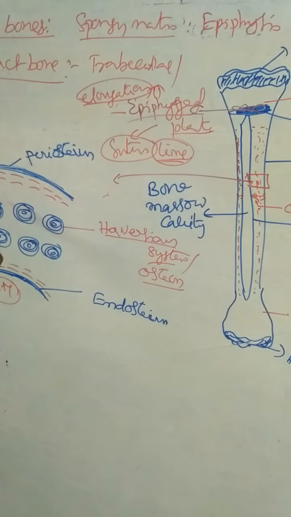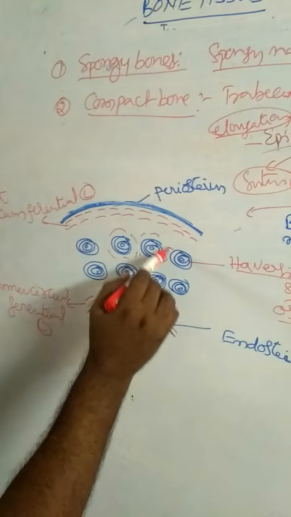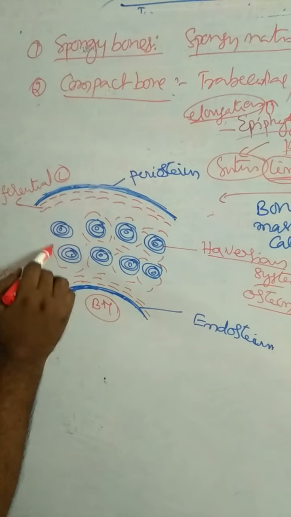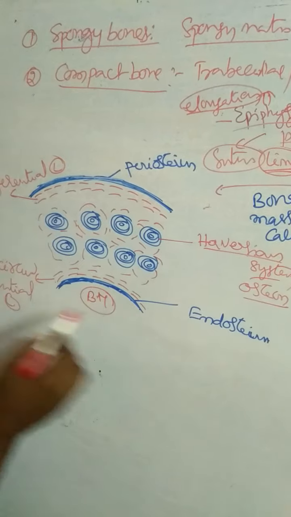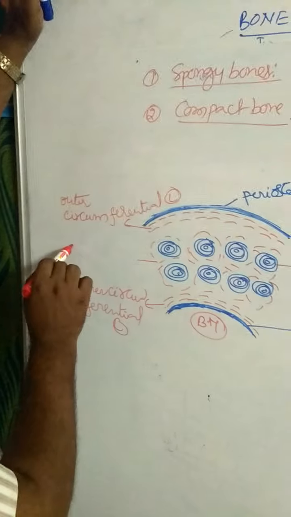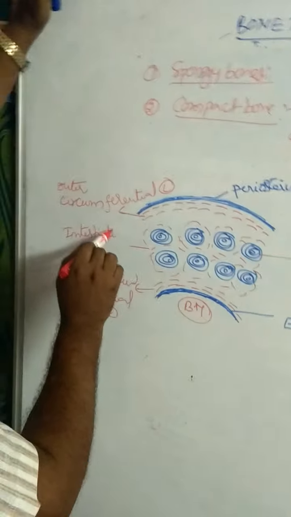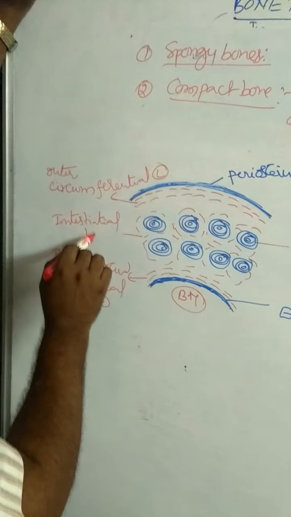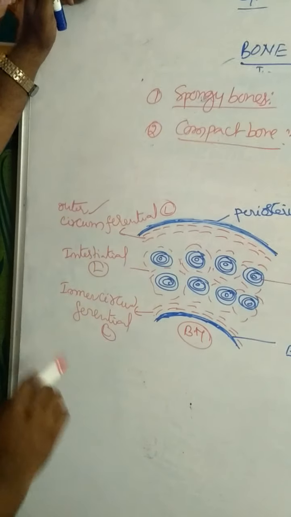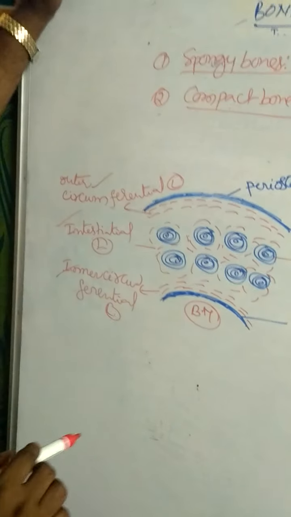Between these Haversian systems, another type of lamellae is present. They are known as interstitial lamellae. What are the three types of lamellae? Outer circumferential lamellae, inner circumferential lamellae, and interstitial lamellae.